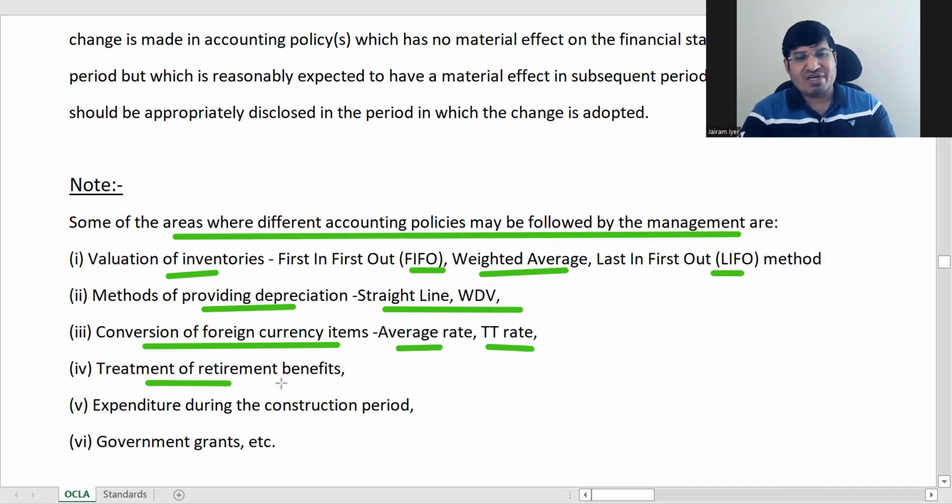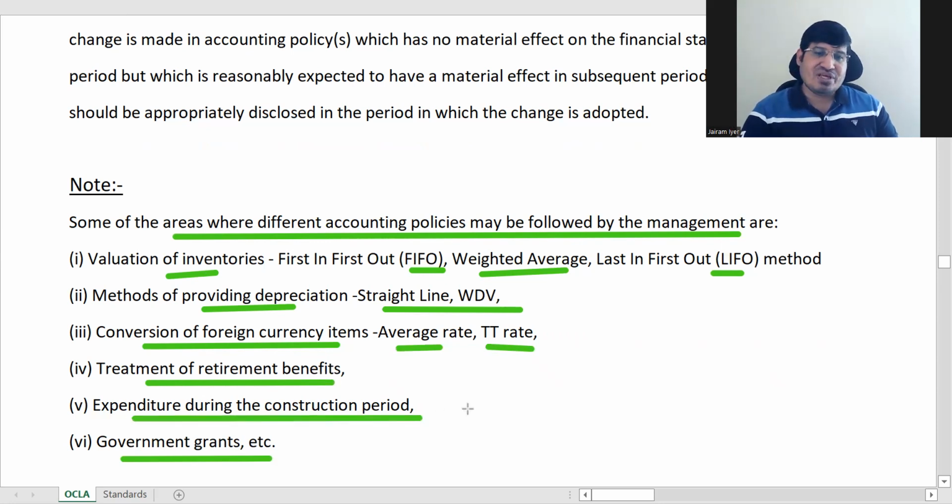Treatment of retirement benefits, maybe there are some options, so you would not be knowing about it. Similarly, for government grants, there are some ways. Okay, you would not be knowing it. But you would have heard about construction contract. Right? In construction there are different methods, isn't it? For incomplete contracts and contracts which are close to completion, there are different ways of profit calculation, correct? So there are different bases in construction contracts also.